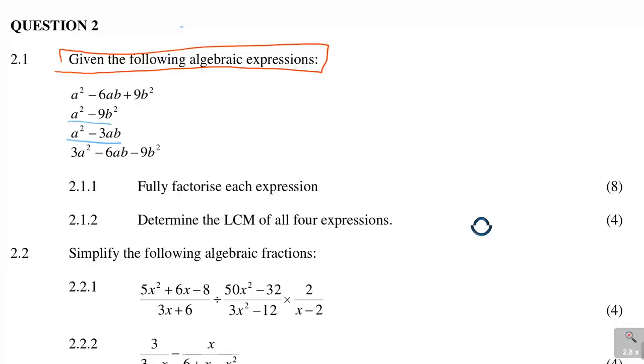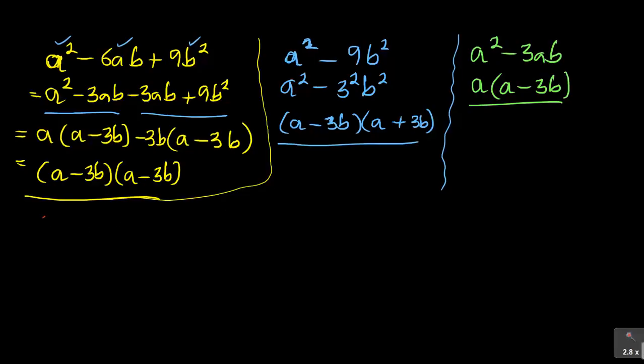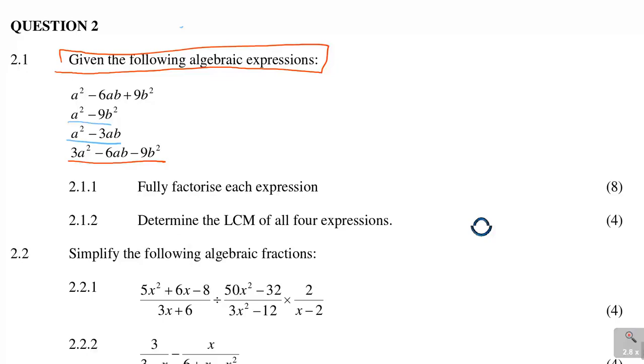And then you look at the last one. The last one says 3a squared minus 6ab minus 9b squared. So if you look at that, it's 3a squared minus 6ab, and then it says minus 9b squared.